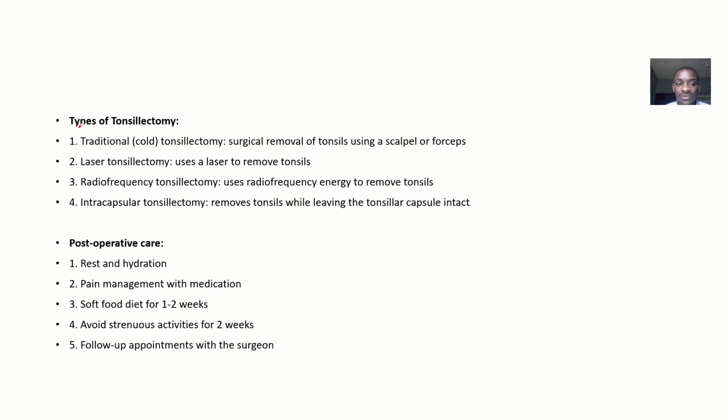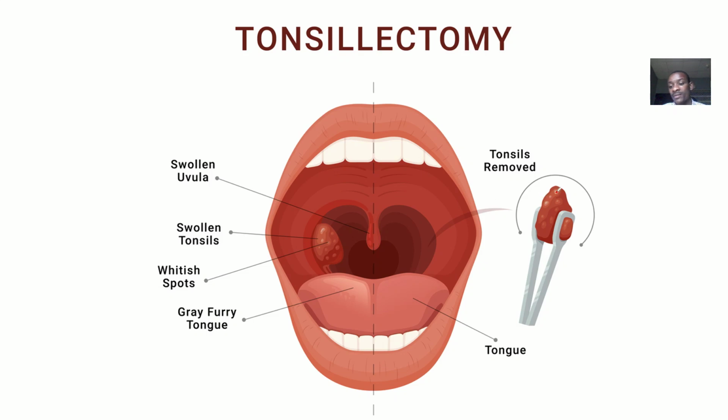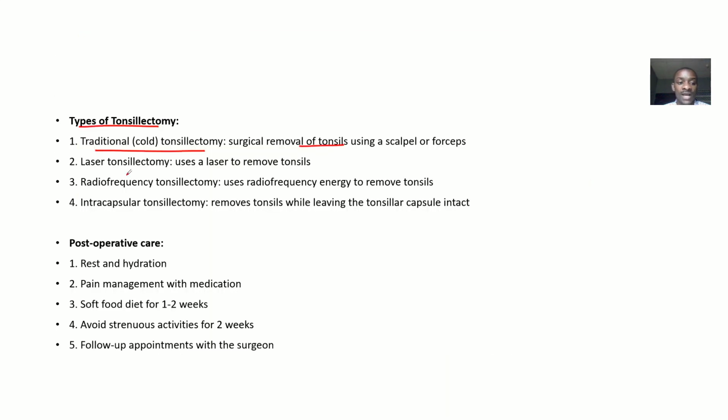Then types of tonsillectomy surgeries that could be done, there could be traditional or cold tonsillectomy. This one is surgical removal of the tonsils using a scalpel or forceps. This one is the traditional one. Then we have the laser tonsillectomy, just using a laser to remove the tonsils. We have radio frequency tonsillectomy. This one uses radio frequency to remove the tonsils. Then we have intracapsular tonsillectomy. This one removes the tonsils while leaving the tonsillar capsule intact.